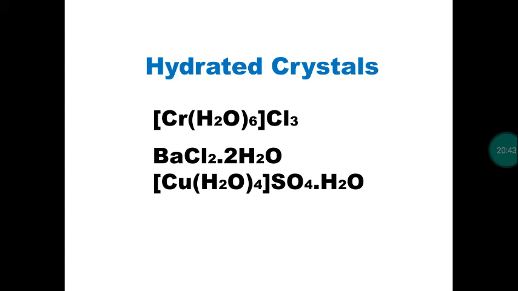So what happens during the crystallization process? If water molecule is there, solution means mostly water will act as a solvent. So during the crystallization process, water molecule will make two types of bond with other elements. One is it can make coordinate covalent bond.